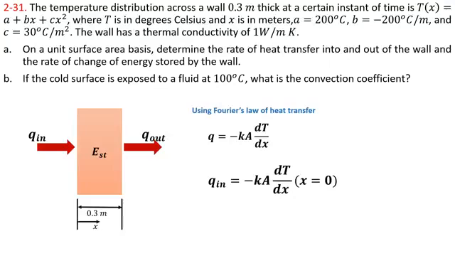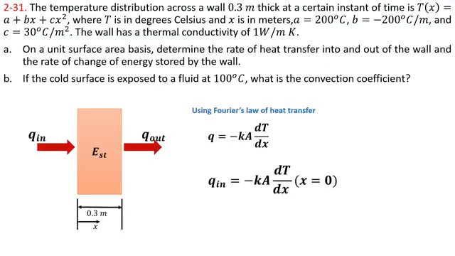Q in will be minus kA dT over dx at x is equal to 0, because we have assumed that heat is entering where x is equal to 0. So the heat transfer at x equal to 0 will be the heat entering the wall.